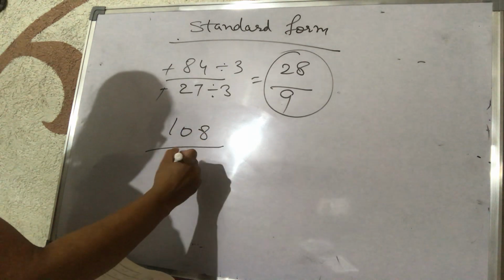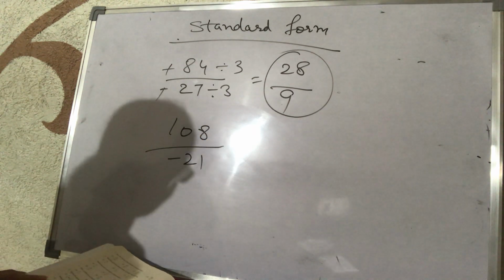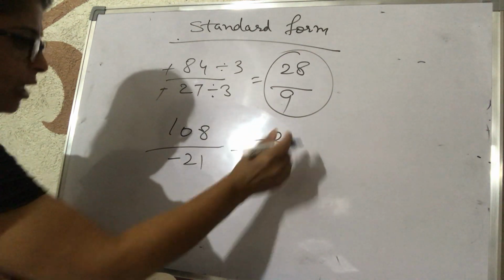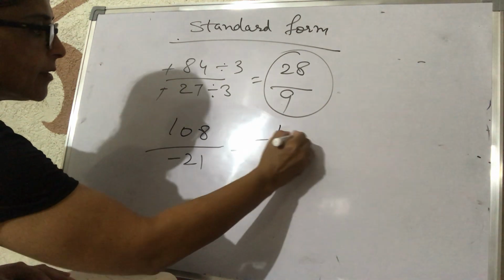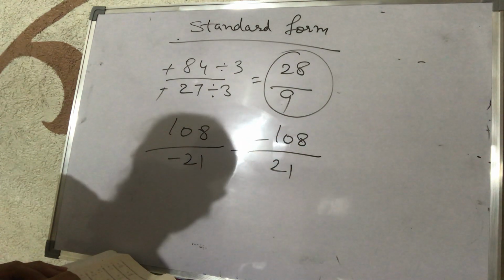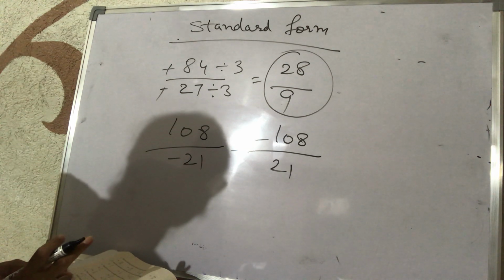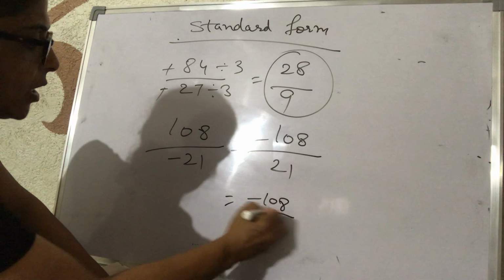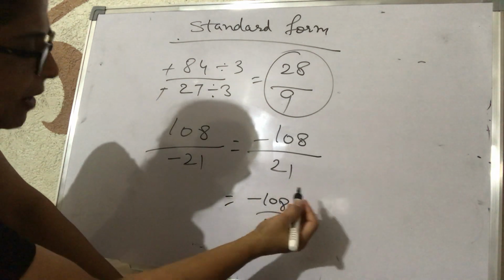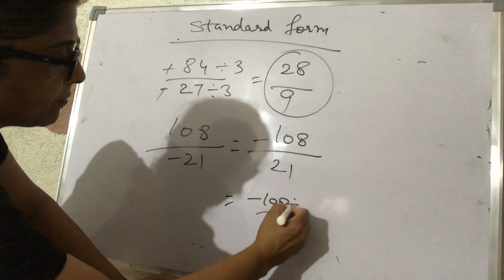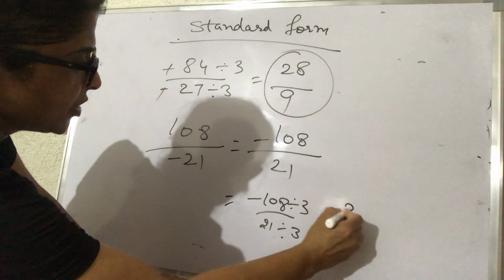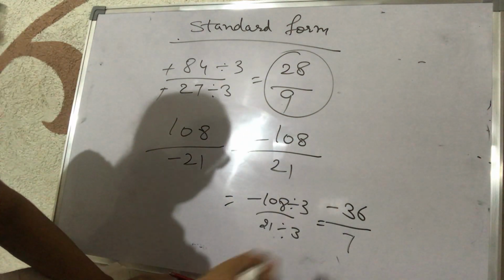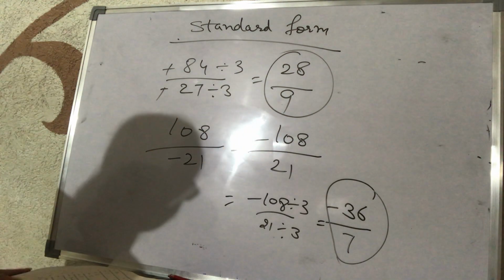One more example. 108 upon minus 21. Now the minus sign is in the denominator. First of all, we will shift it to the numerator. Only the minus sign. That will become minus 108 upon 21. After that, we will write it in the lowest terms. Both the numbers are cancelled by 3. 3 3s are 9. 3 6s are 18. And 3 7s are 21. Minus 36 upon 7 is the standard form.